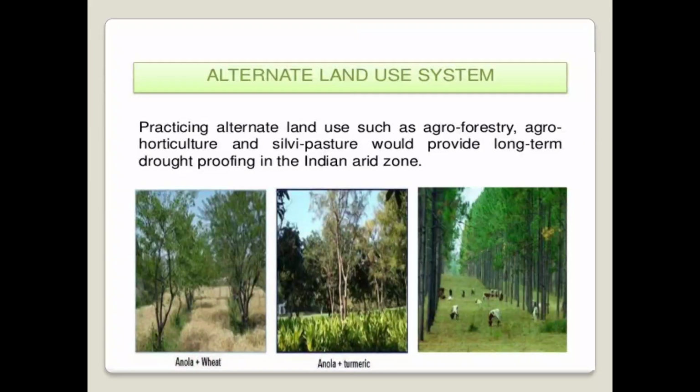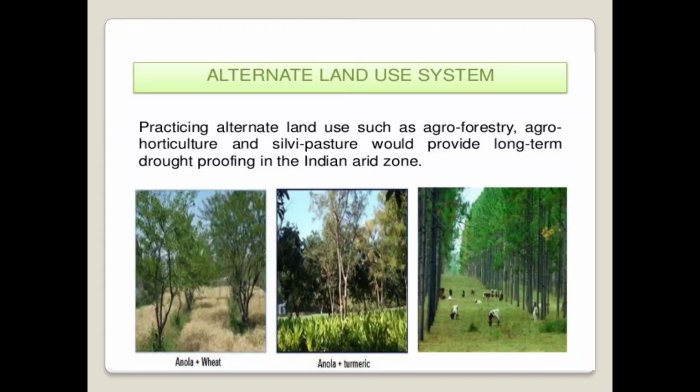Then the next practice used for the mitigation of drought is the alternate land use system. Practicing alternate land use such as agroforestry, agrohorticulture and silvipastoral provides long-term drought proofing in the Indian arid zone. That means the alternate land use system plays a very important role in minimization of drought condition, as it includes various crops: agronomical crops, forest trees, horticultural crops like some fruit crops, and various grasses, which are beneficial in the Indian arid zone.